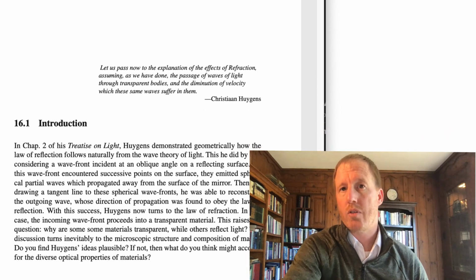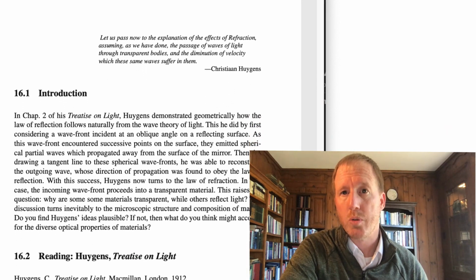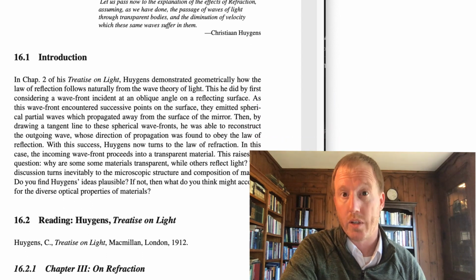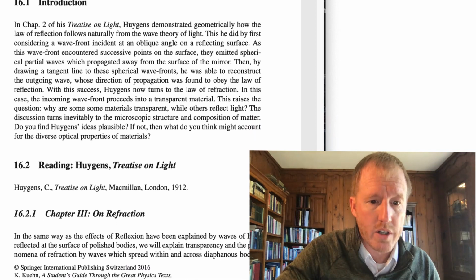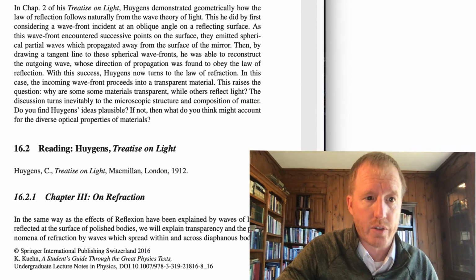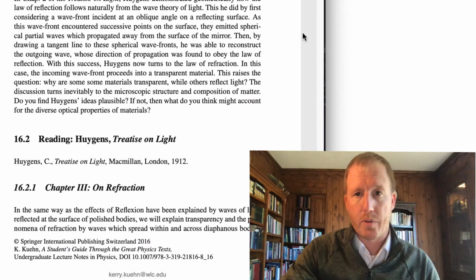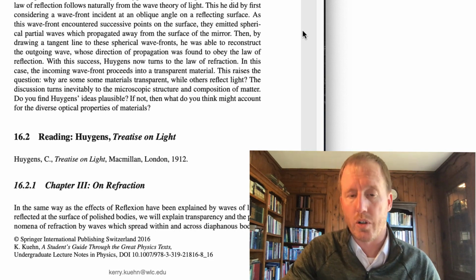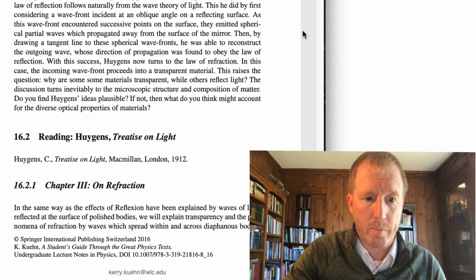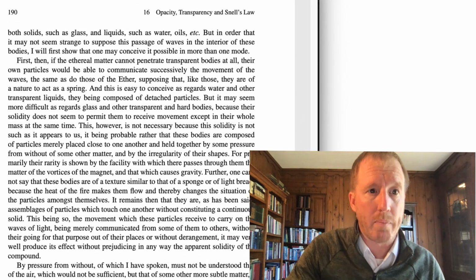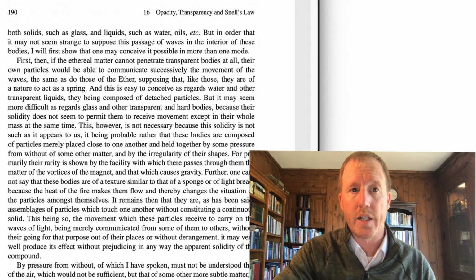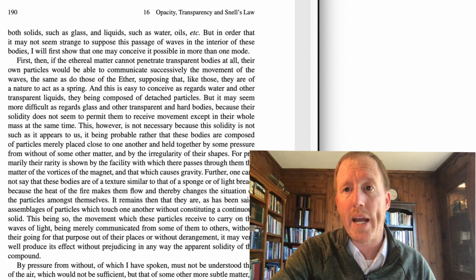And in trying to answer this, he's going to be led inevitably to the atomic structure of matter, about which he's going to speculate. So we are right now on about page 189 in A Student's Guide to the Great Physics Texts. This is chapter 3 of Huygens' book called his Treatise on Light, and here he's going to talk about refraction. One of the things that he's going to do on pages 189 and 190 is speculate about the way that light travels through substances.